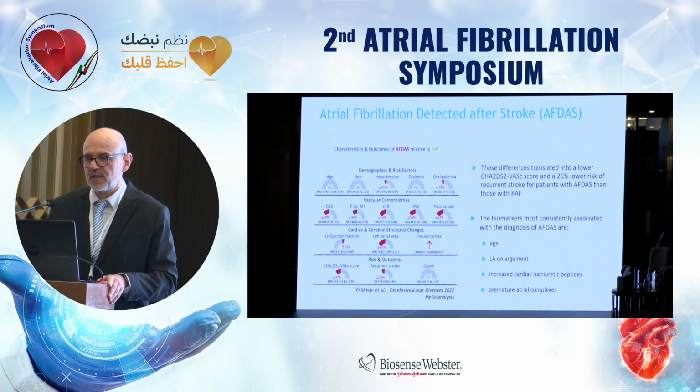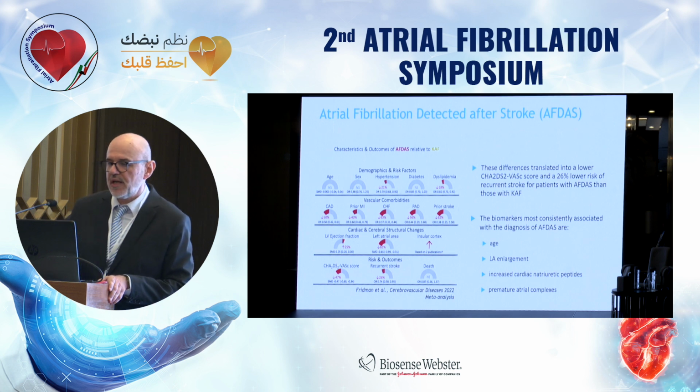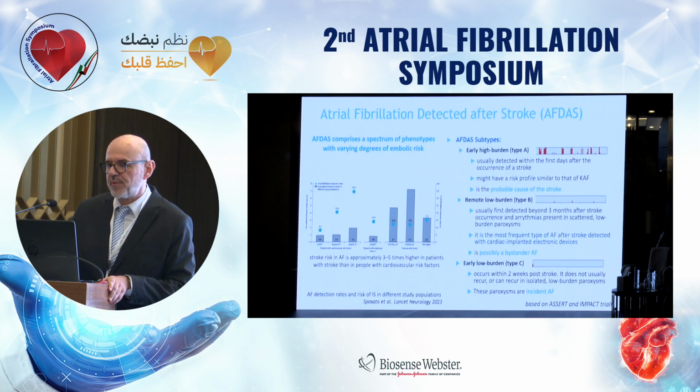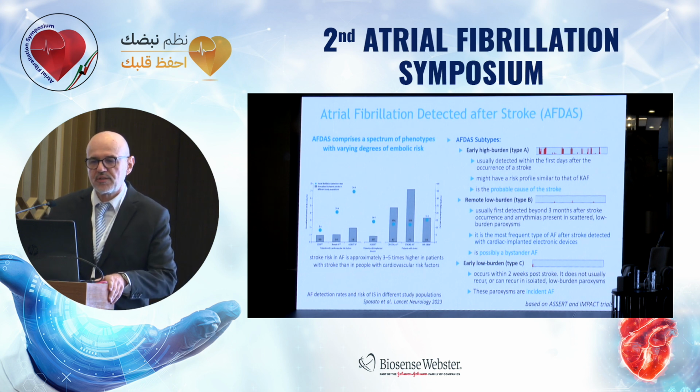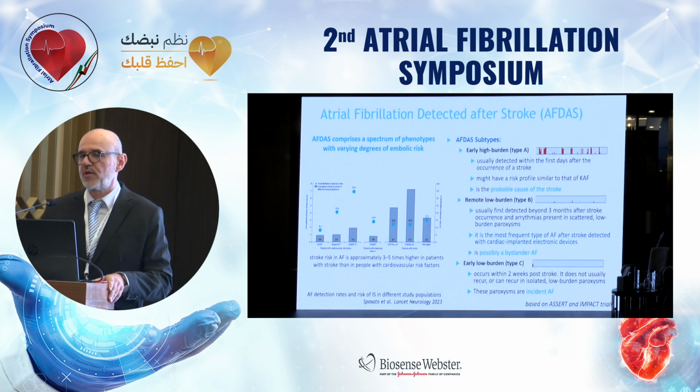The most important markers reported by various clinical studies consistently associated with diagnosis of atrial fibrillation after stroke are age, left atrial enlargement, increased cardiac natriuretic peptides, and premature atrial complexes. It was shown also in several studies that stroke risk in patients with AF with previous stroke is approximately 3 to 5 times higher than in patients without previous stroke but with similar vascular comorbidities. Atrial fibrillation consists of a spectrum of phenotypes with varying degrees of embolic risk.